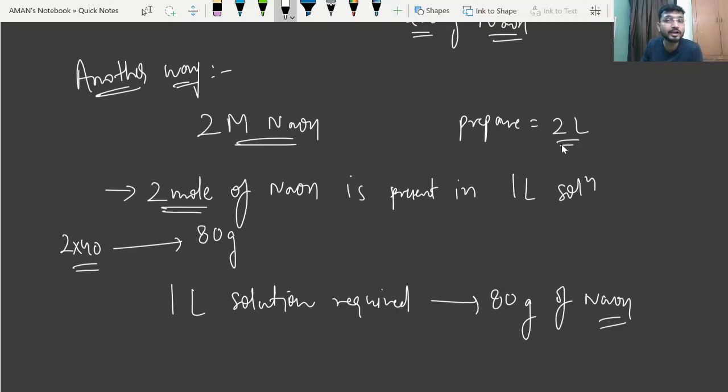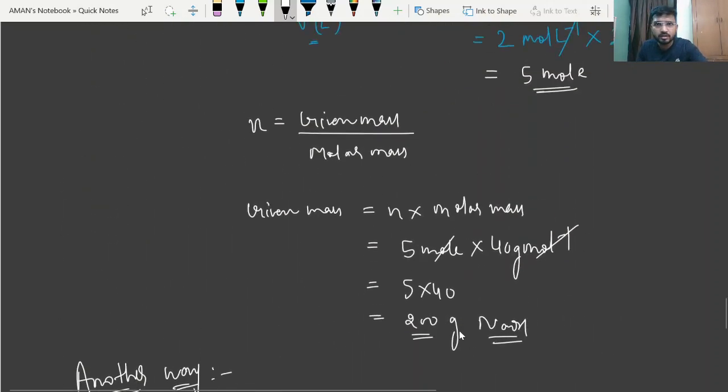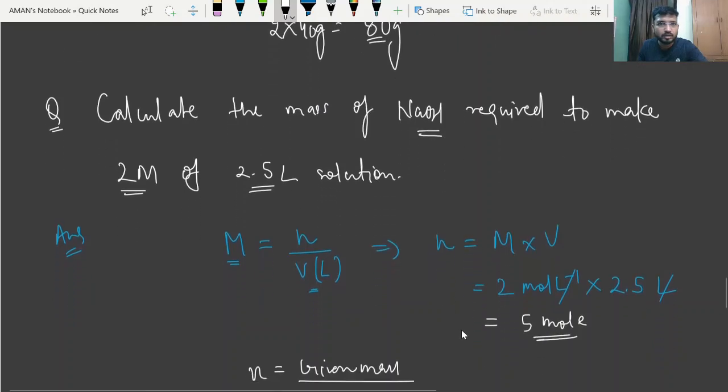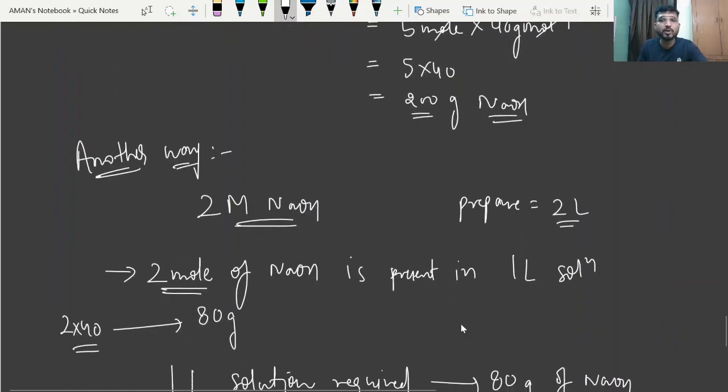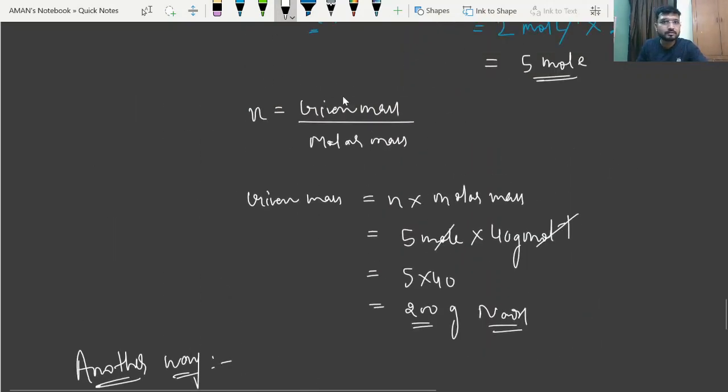We required 2 liter solution. Getting my point? So beta, if 1 liter solution requires 80 gram, right? So 2 liter will require how many gram, beta? I think something is wrong. Oh sorry, the volume is 2.5 liter, not 2 liter, it is 2.5. You have to prepare 2.5 liter, right?